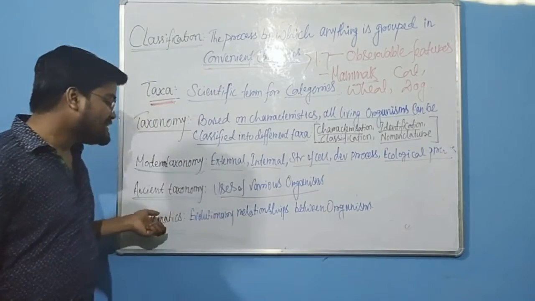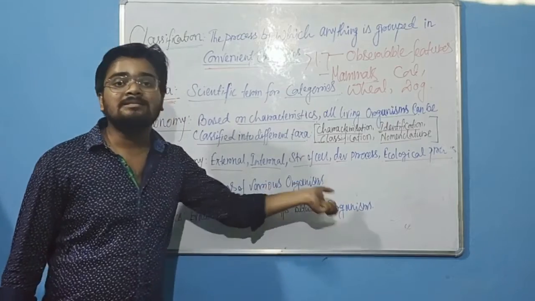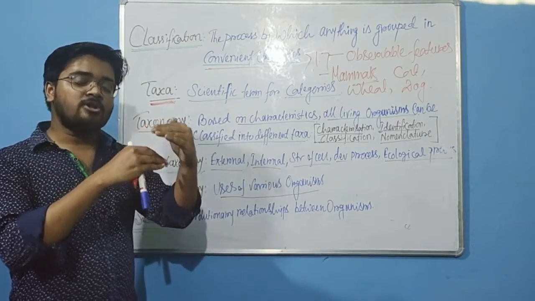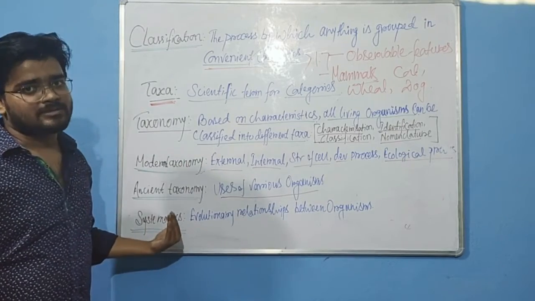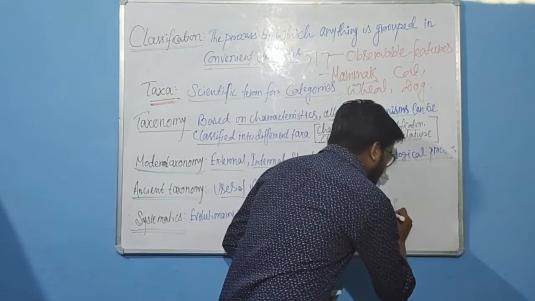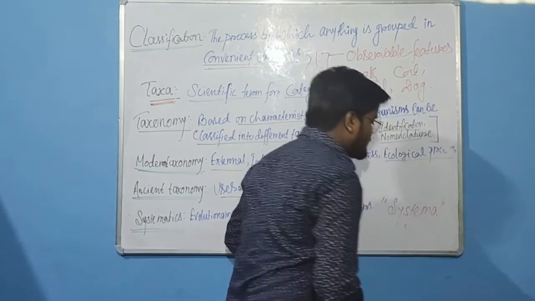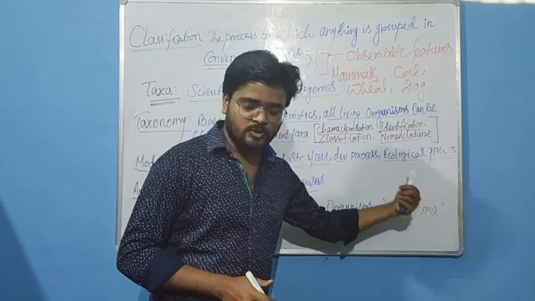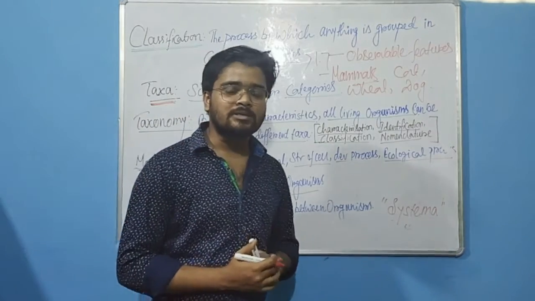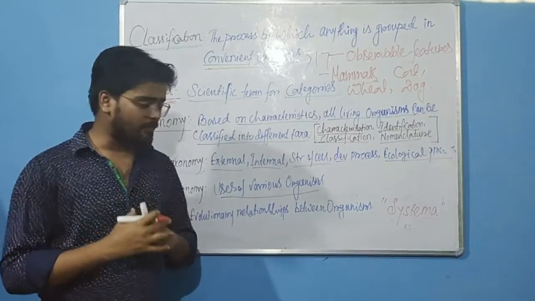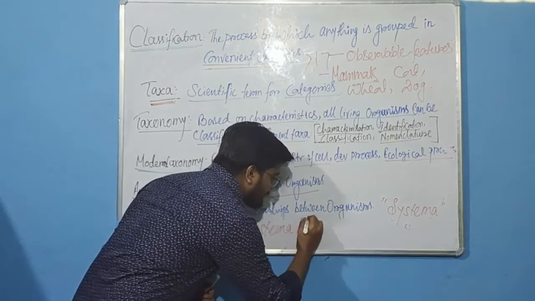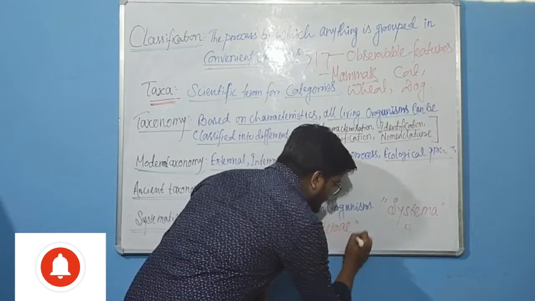So systematics means the evolutionary relationship between organisms. What is the similarity between two organisms on the evolutionary aspect, that is systematics. Now this word systematics came from a Latin word, and that Latin word is Systema. Systema is a Latin word, and this Latin word actually represents systematic arrangement. Now we also know that Carolus Linnaeus published his book, and the name of the book was Systema Naturae.